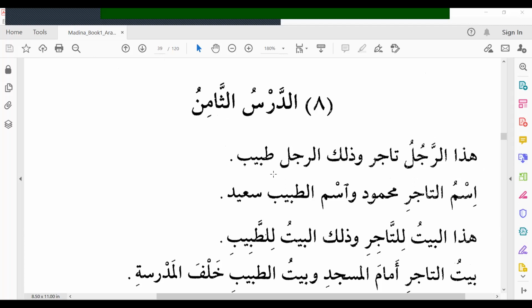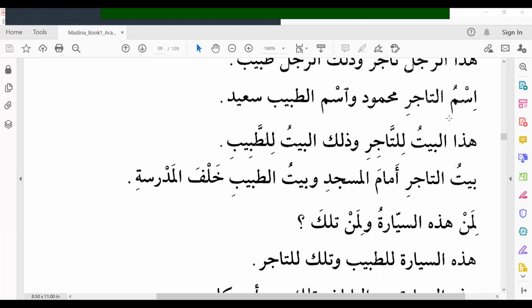Wadhalika ar-rajulu tabibun. And that man is a doctor. Ismut tajiri Mahmudun. Merchant's name is Mahmud. Wasmut tabibi Sa'idun. Doctor's name is Sa'id.